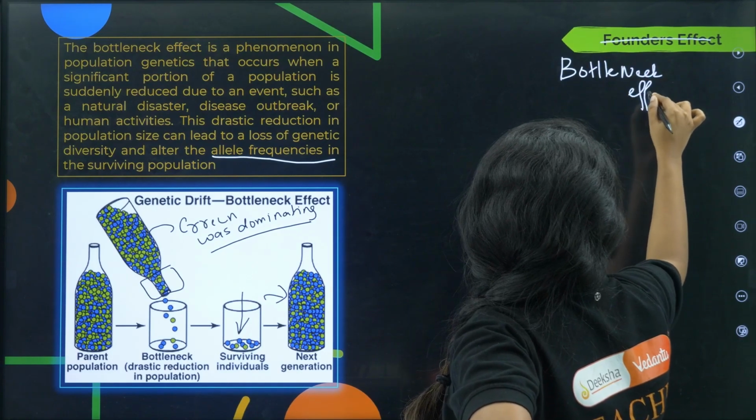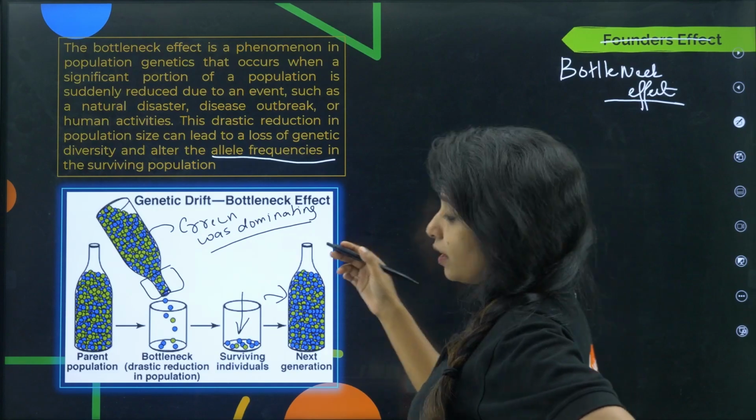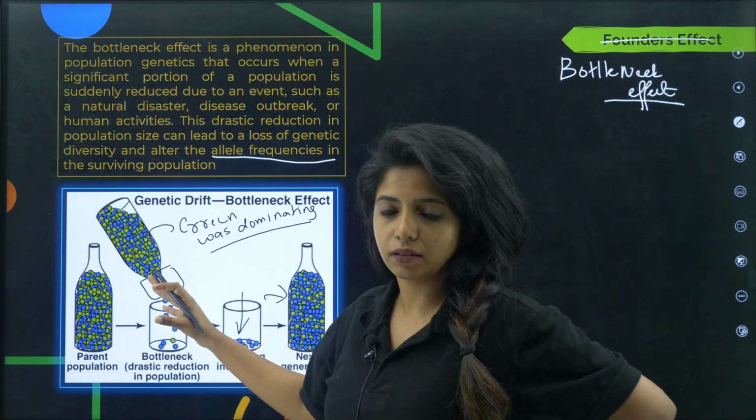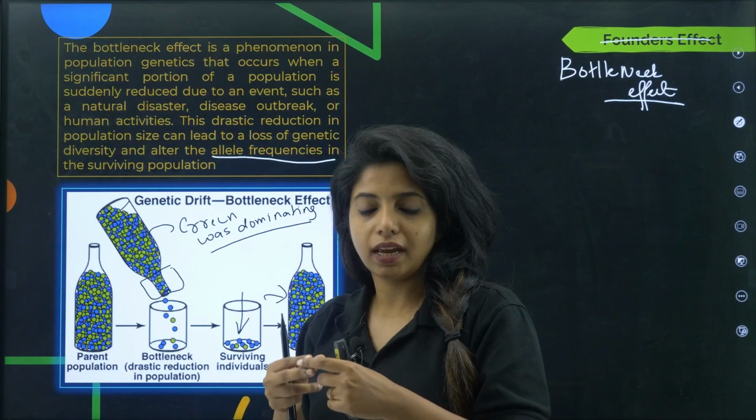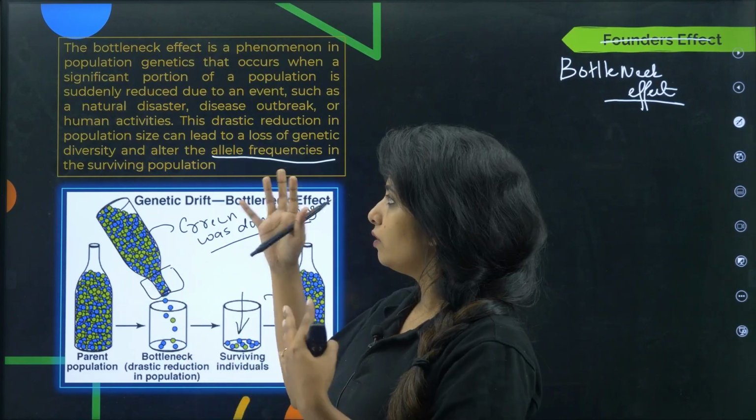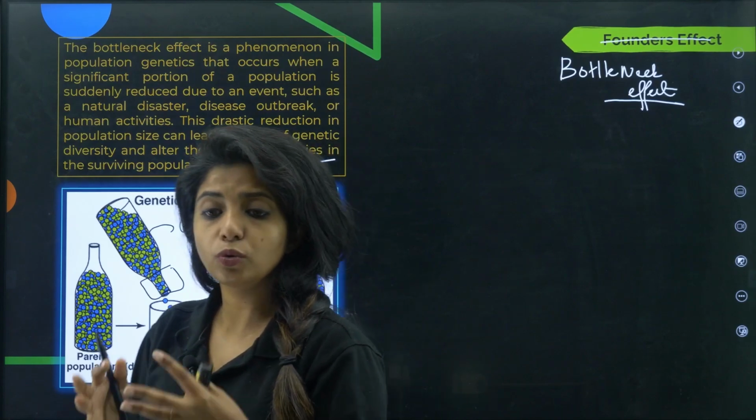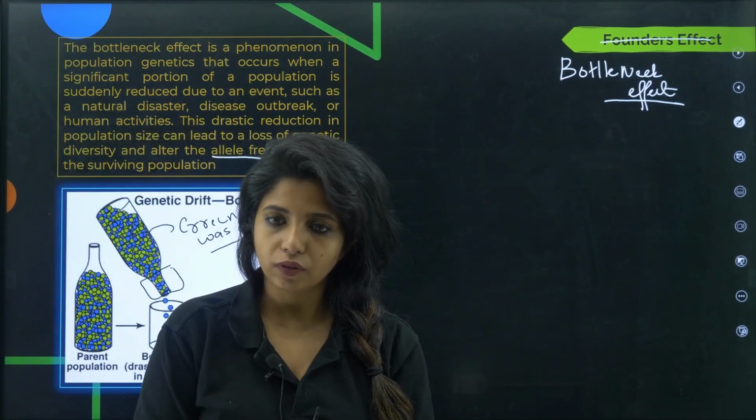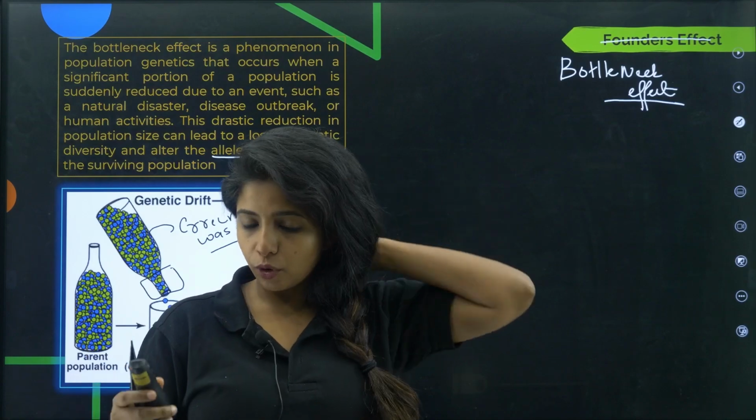This is bottleneck effect. Why do you call it bottleneck effect? Again, because from a bottle's end, you won't find so many things going through. It's very difficult. So over here also, when natural calamities or anything like that happens, only a few will be able to survive. Others won't be able to survive. So that is the thing. Okay. So I hope this is also clear.